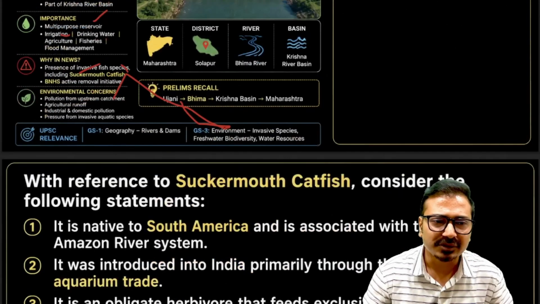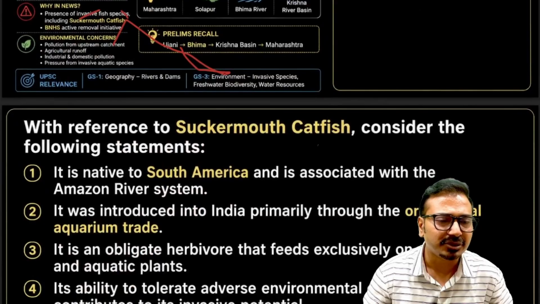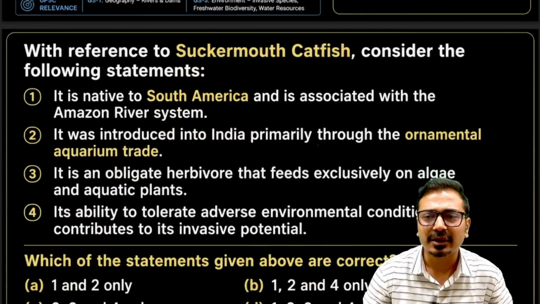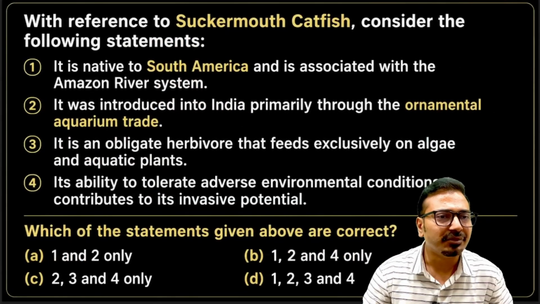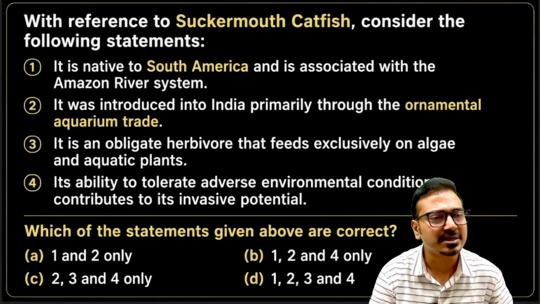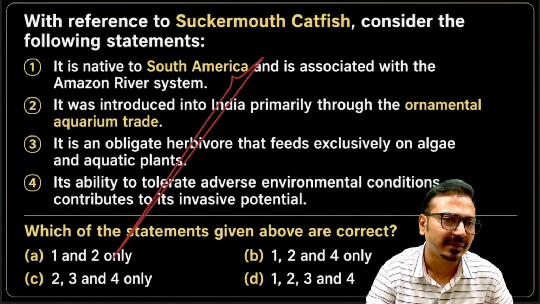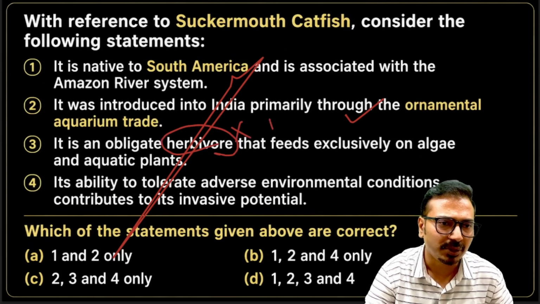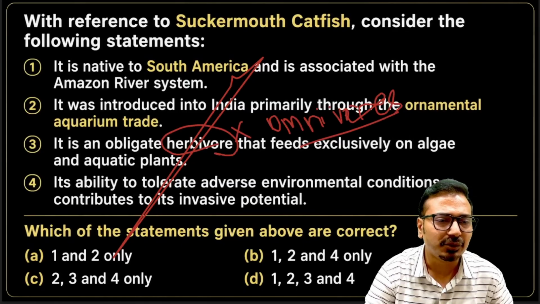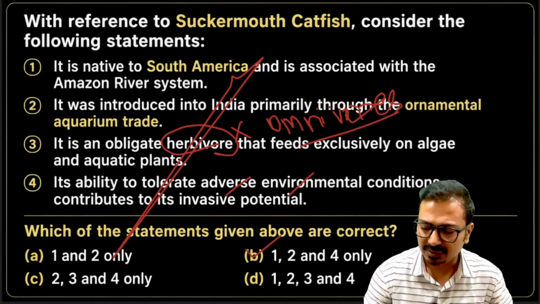Now we can solve this MCQ with reference to suckermouth catfish. Practice MCQ. What should be the answer? You can give your answer in the comment box. With reference to suckermouth catfish, we have to see the statements. It is native to South America and associated with the Amazon River. Just now we said that yes, it is correct. It was introduced in India primarily through the ornamental trade. That is also correct. Obligate herbivore: it is saying no, it is an omnivore, because it feeds on fish eggs also. Ability to tolerate adverse environmental conditions: yes, that is there. So 1 to 4, that is B, is the correct answer.